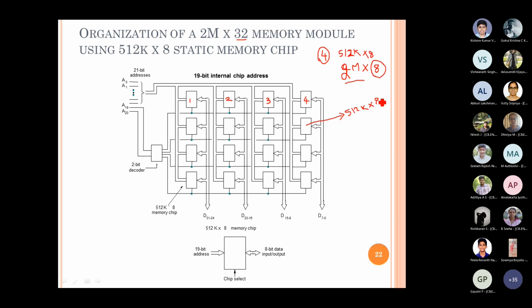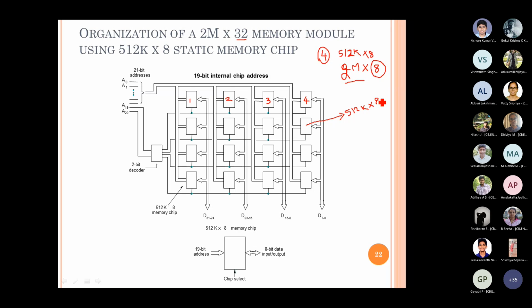So what is the total number of required 512K into 8 memory chips? Again, the answer is on the picture itself: 16. 16 memory chips we will be requiring.